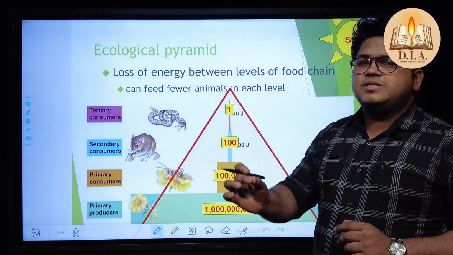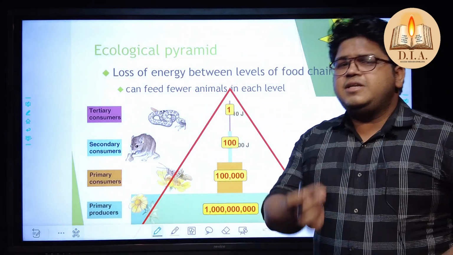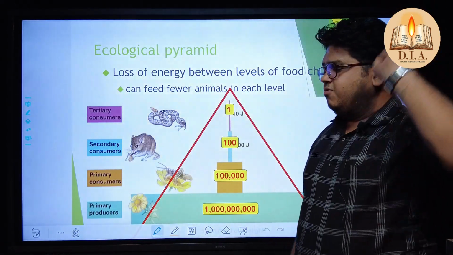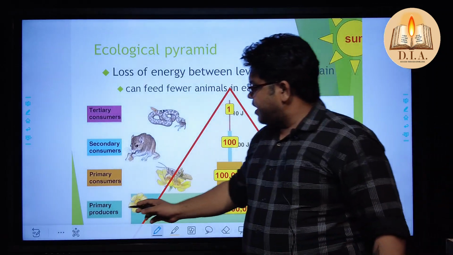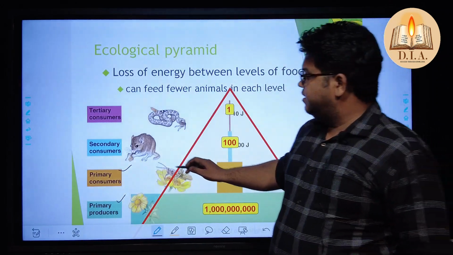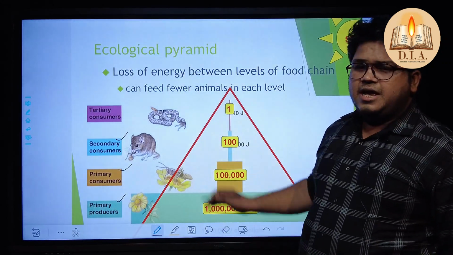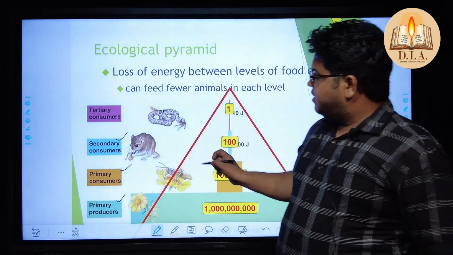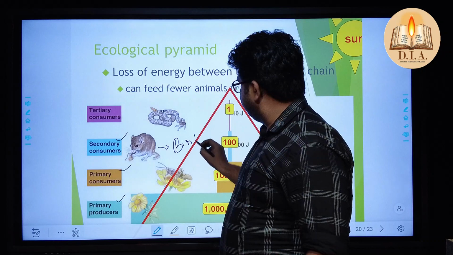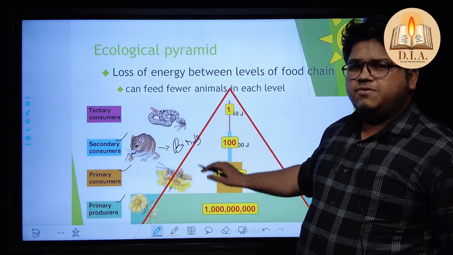70,000 plus species are available in India. So if you count each and every plant, just think of it, how many, 10,000, 20,000 or 30,000 crores of plants you will find to eat. Okay, so primary producers, then primary consumers like insects, beetles, secondary consumers, small animals like rats, mice. Apart from this, you can have some birds also. Okay, do not get confused, because birds are also feeders of leaves or flowers.